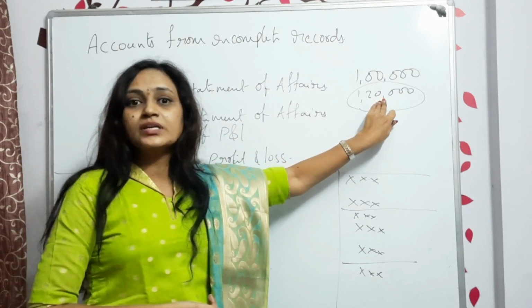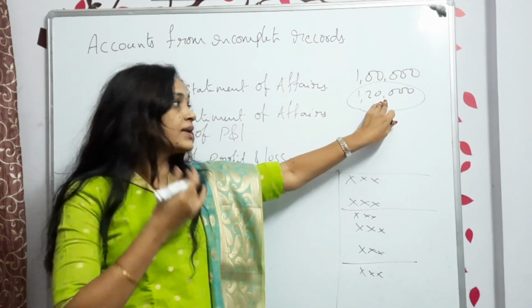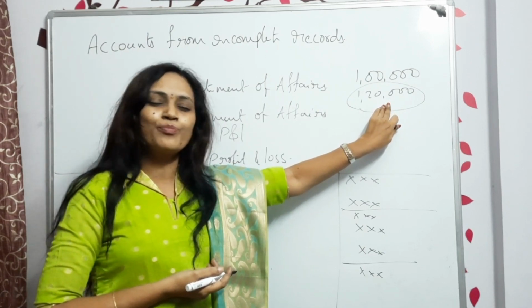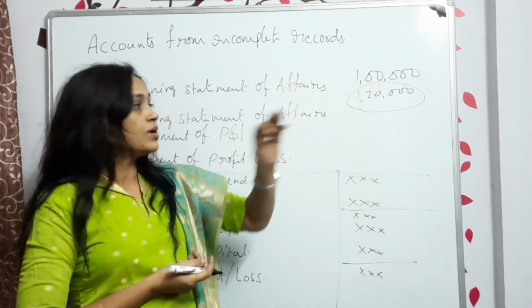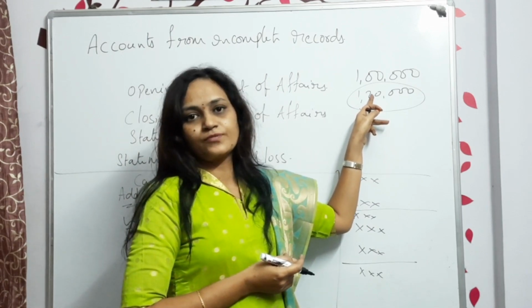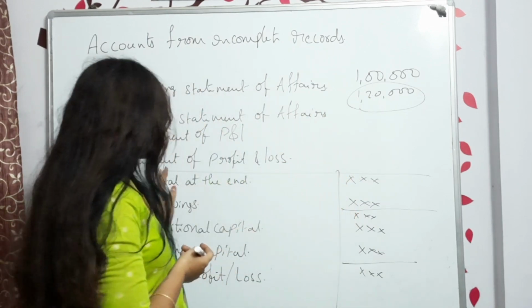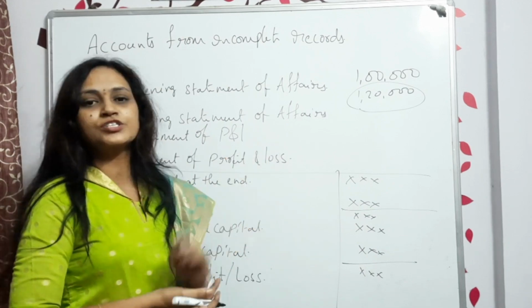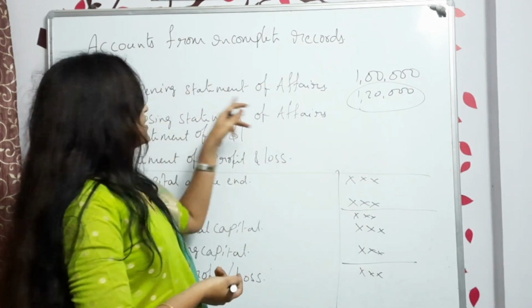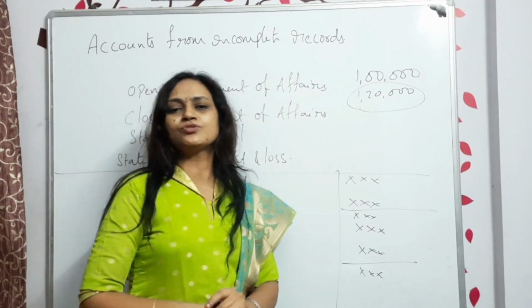That means what is this 25,000? It can be called profit. So the profit will be included in the capital itself. From the capitals you find out the profit or loss for the year.